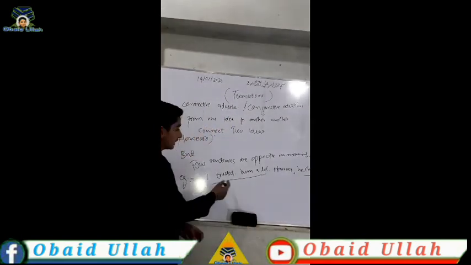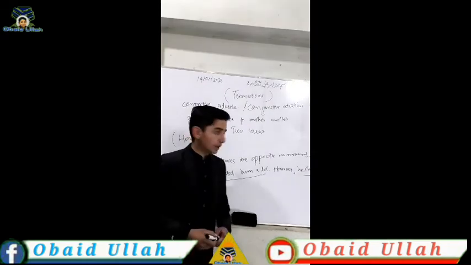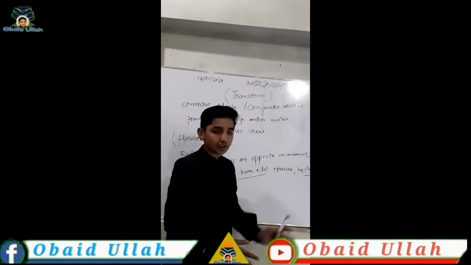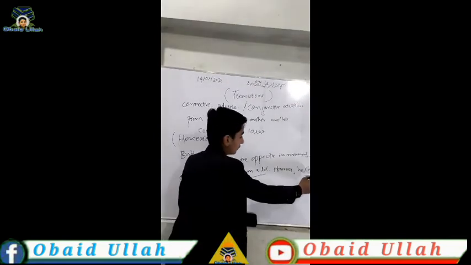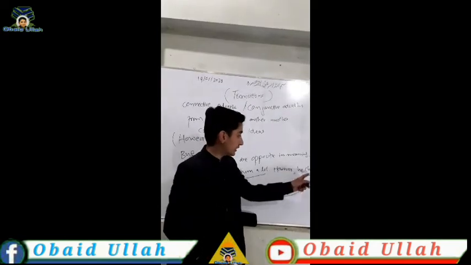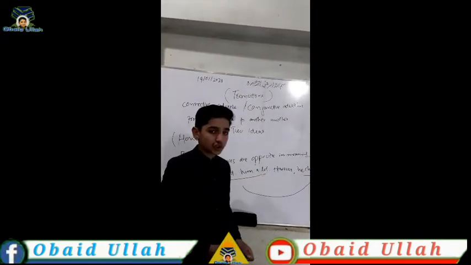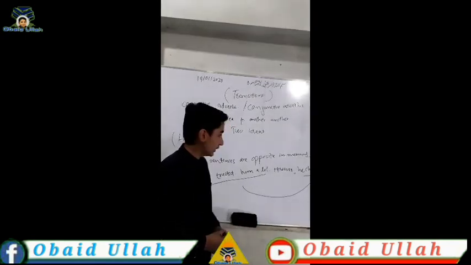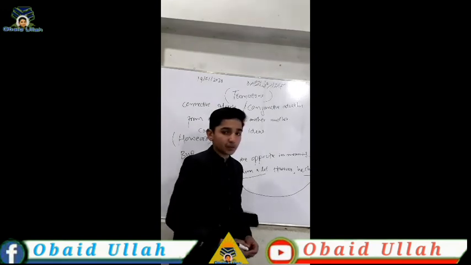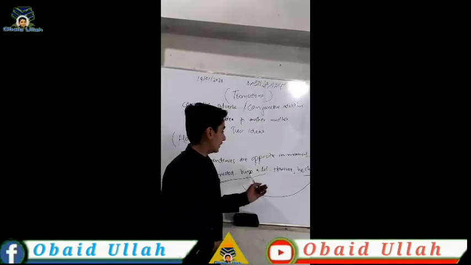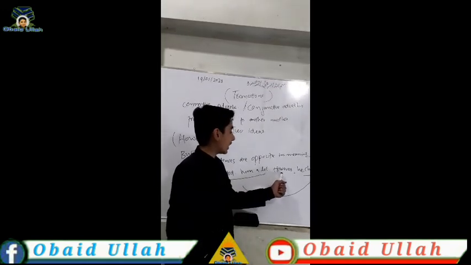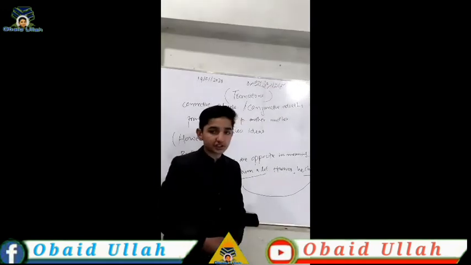So here this sentence is opposite to this sentence. That's why however is showing that two sentences are opposite in the meaning. In the meaning, this sentence gives another meaning and this sentence gives another meaning. They have separate meanings. So that's why we use however to show that two sentences are opposite.